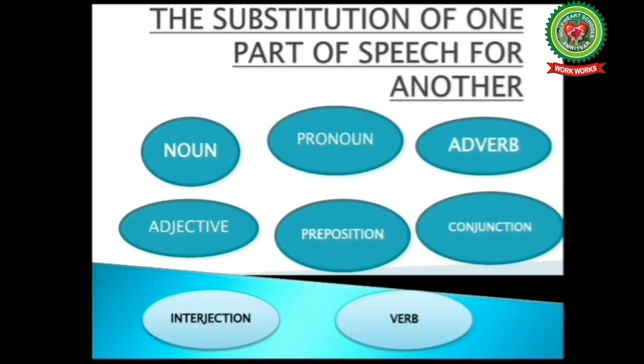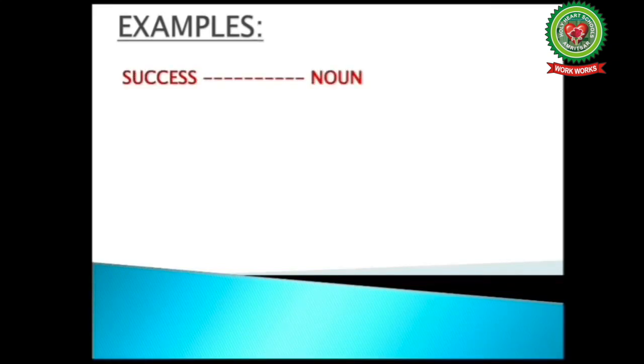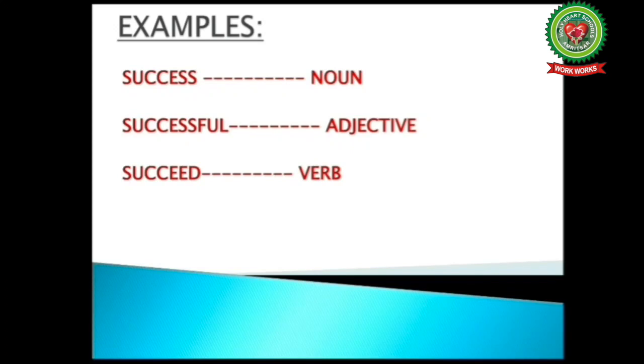Now here students, it means the same word or the basic idea can exist in several different forms. So let's take examples. The word success is a noun. It has 2 other forms also, like successful is an adjective and the word succeed is a verb. So students, by using different forms of the word, we can express the same idea in several ways.